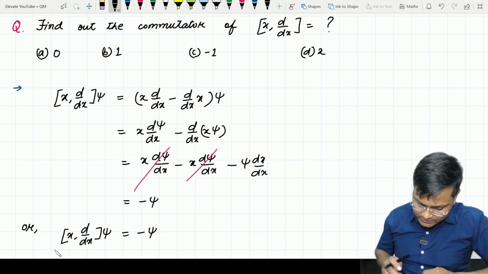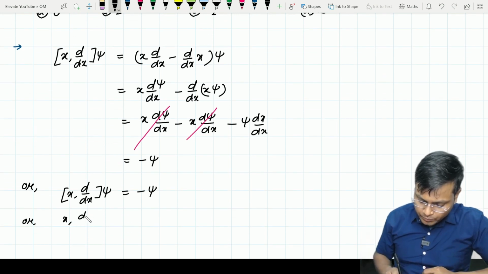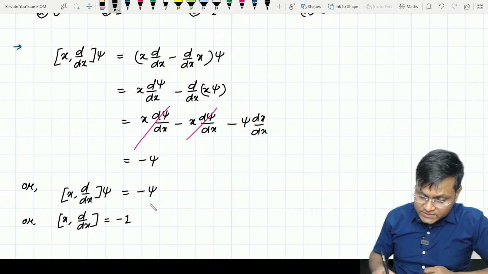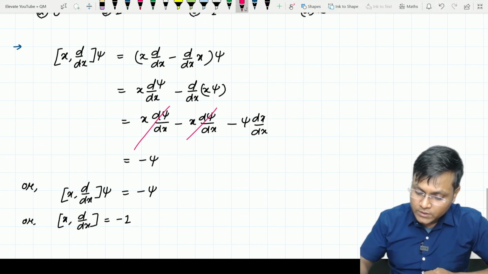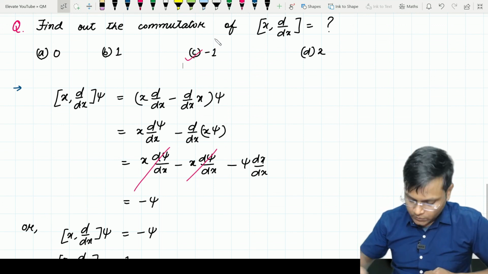Therefore we can say that the commutator of x and d/dx is minus 1. So essentially your answer is minus 1, option number C.